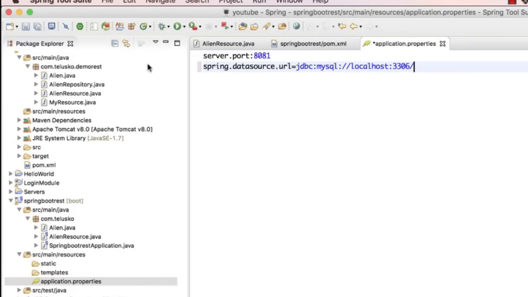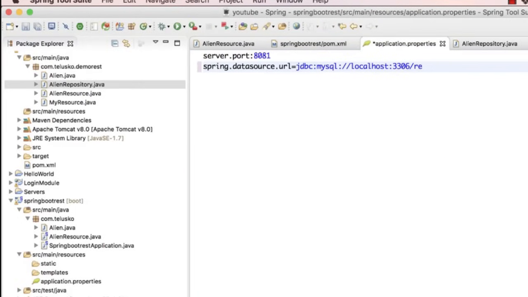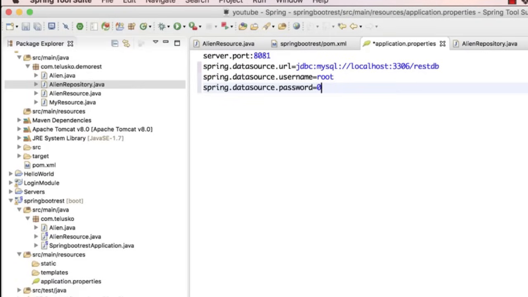I forgot the database name which we are working with. So if I go to my Alien repository, the database is RESTDB, right? Let's use the same thing. We'll say RESTDB. The next thing you have to mention is username. So I will say spring.datasource.username. We'll mention the username as root. And I will say again spring.datasource.password. I'll mention the password as 0.